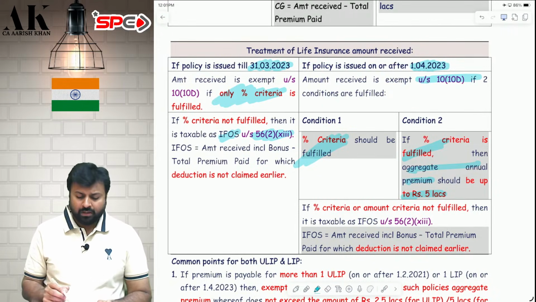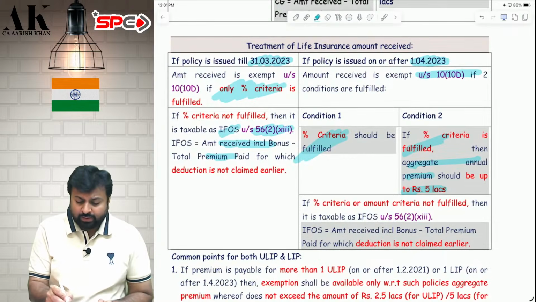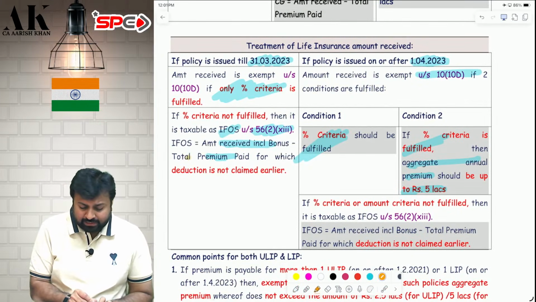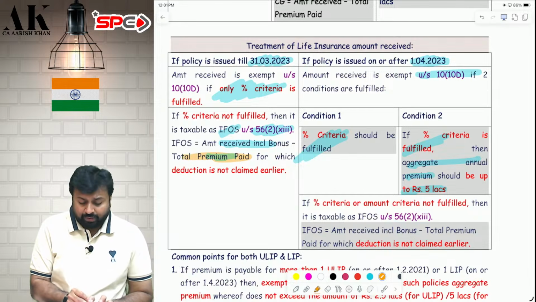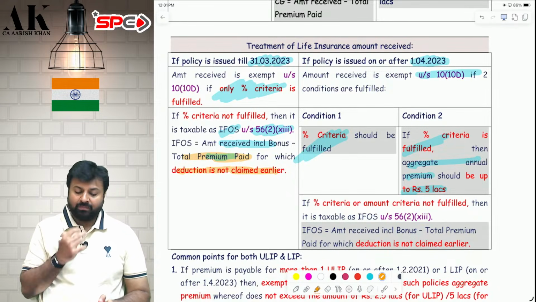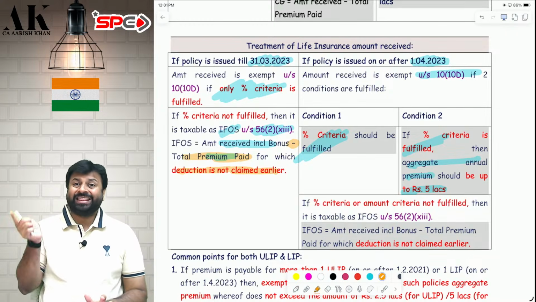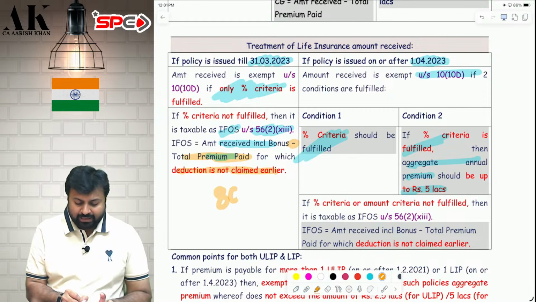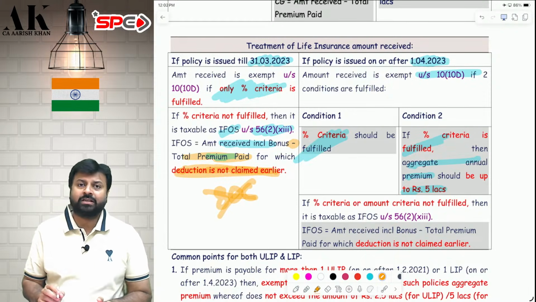How much IFOS? Whatever amount is received by the assessee, including the bonus amount, minus, most important thing, minus total premium paid for which deduction is not claimed earlier. It means you can reduce from here only that much premium for which you have not claimed deduction earlier under 80C. If you have claimed deduction under 80C, you cannot reduce this from here. I hope it is clear to all of you.